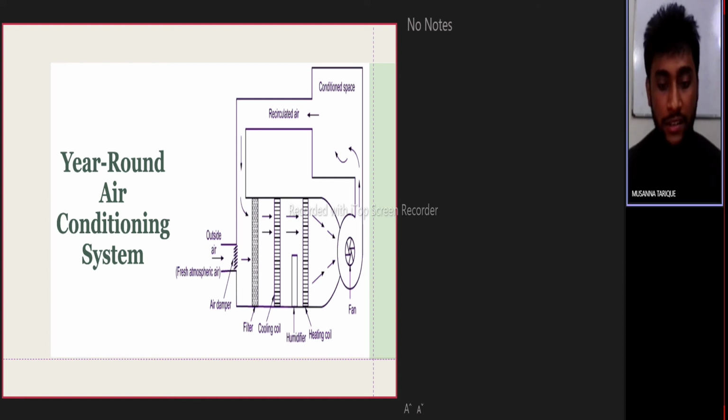In the summer air conditioning system, the cooling coil operates to cool the air to the desired value. The dehumidification is obtained by operating the cooling coil at a lower temperature than the dew point temperature. In the winter air conditioning system, the cooling coil is made inoperative and the heating coil operates to heat the air. The spray type humidifier is utilized in the dry season to humidify the air.